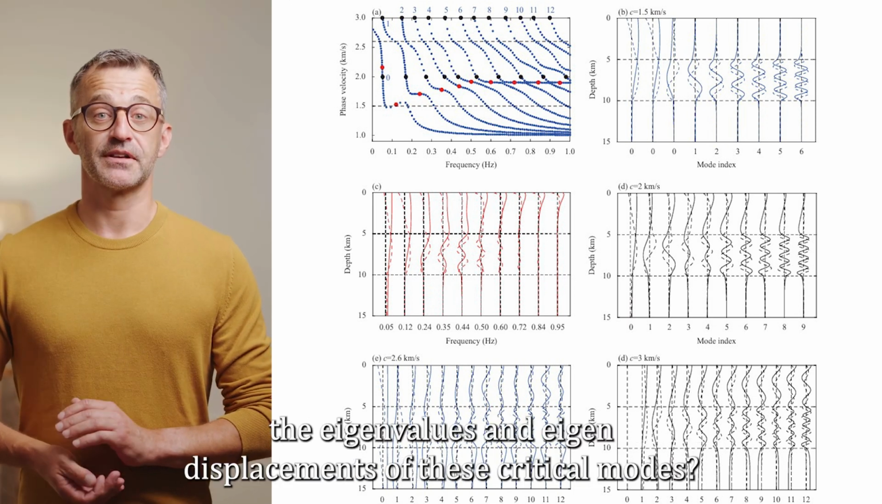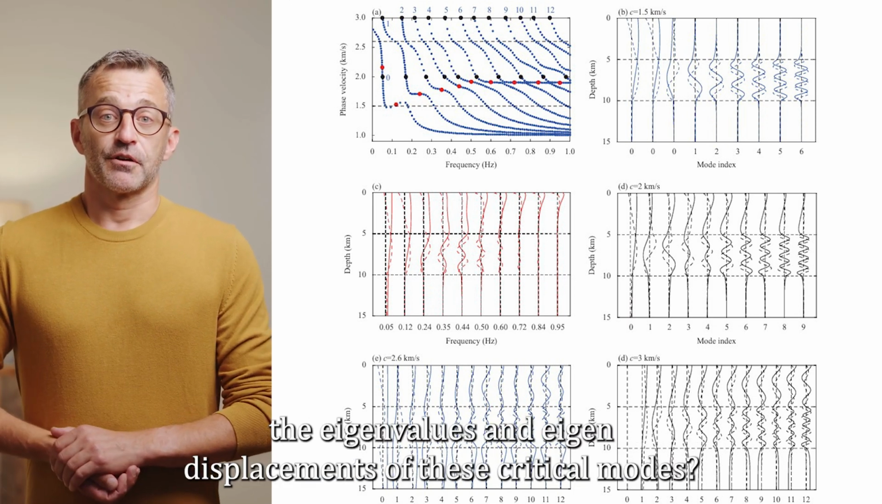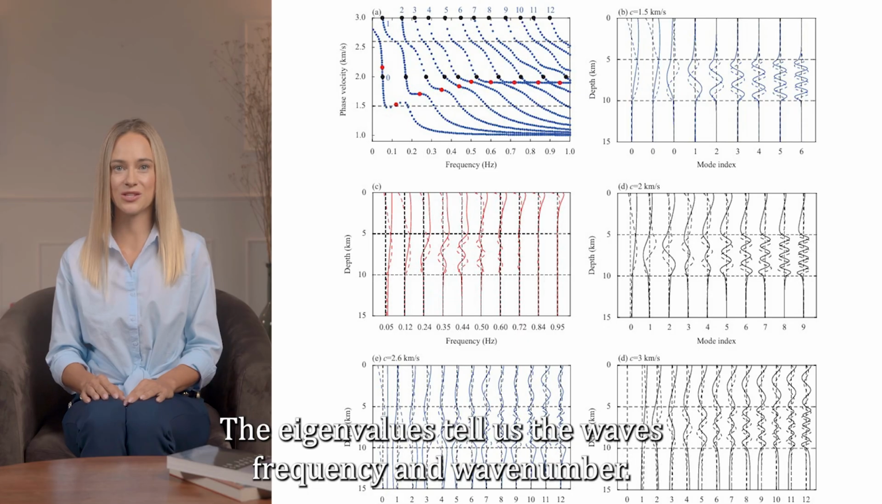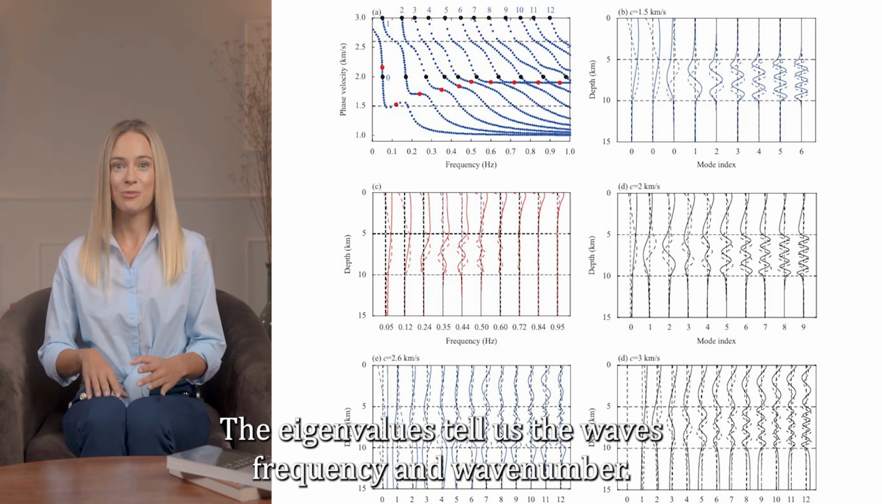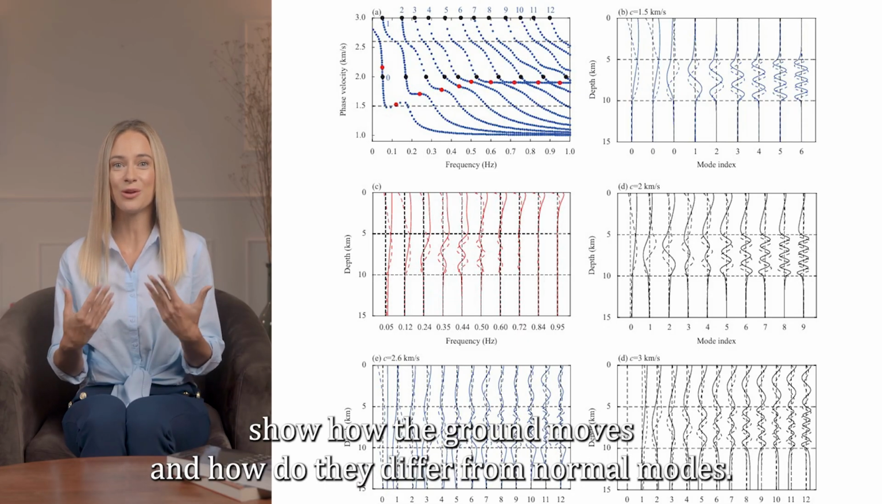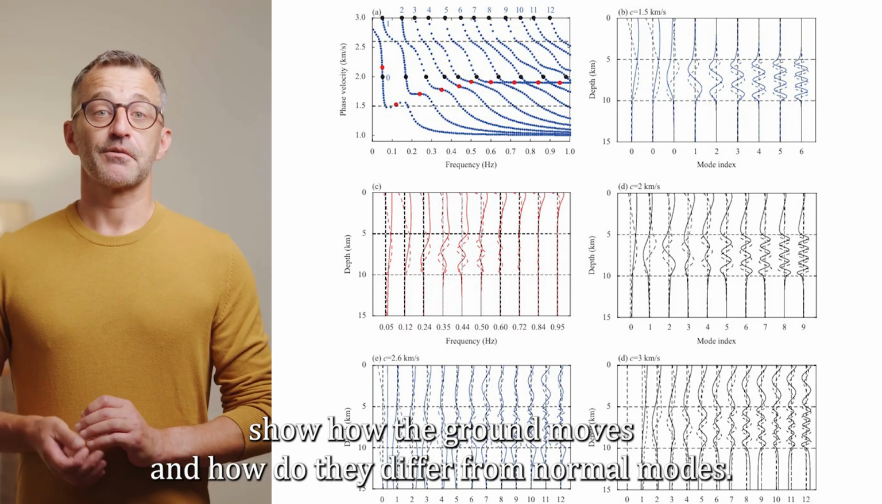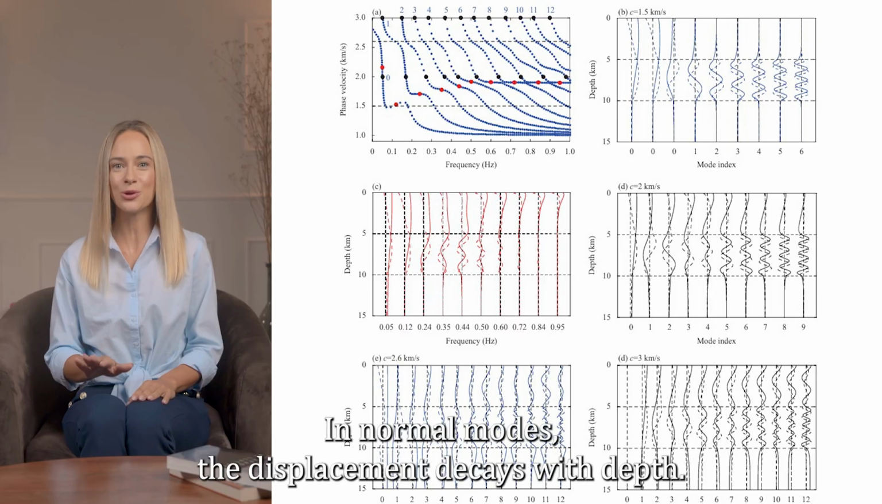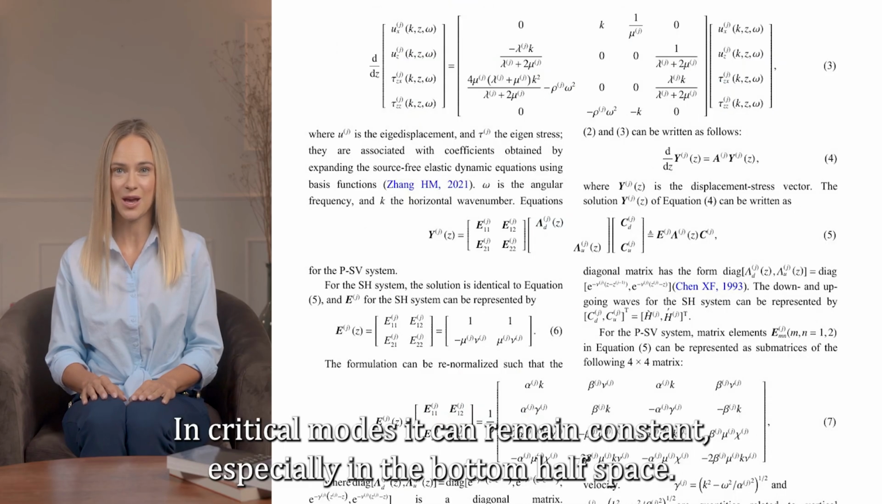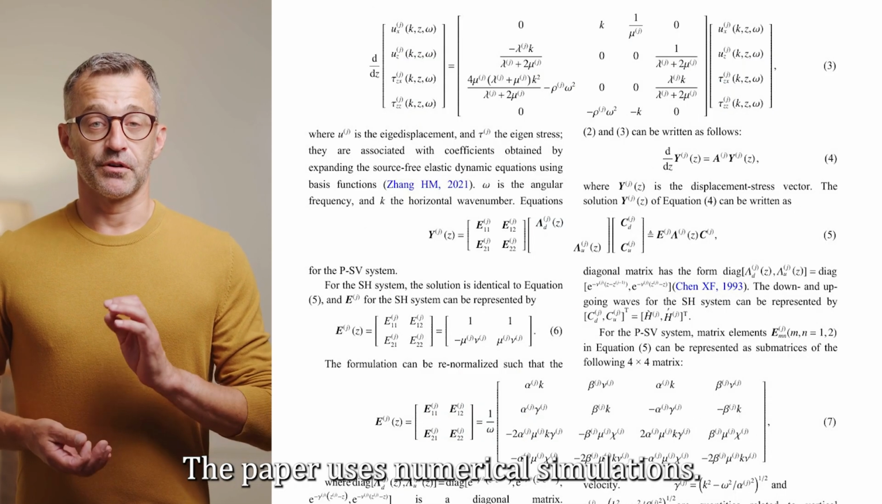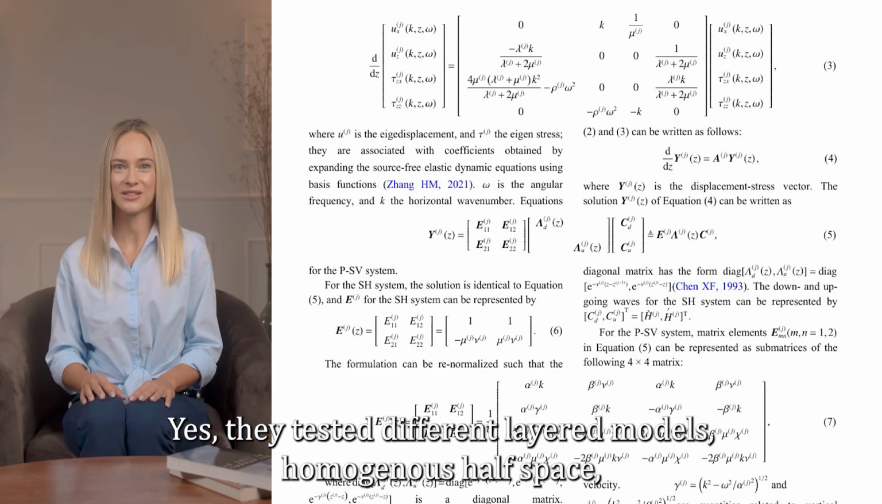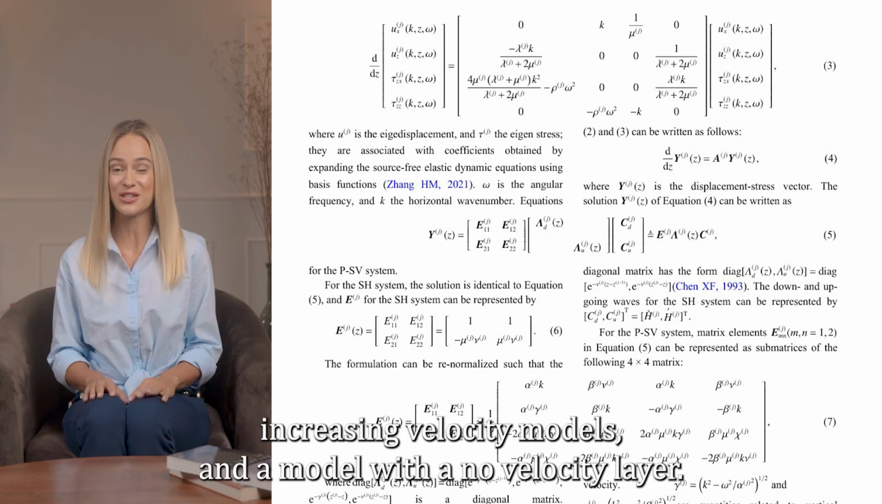So what do we learn about the eigenvalues and eigendisplacements of these critical modes? The eigenvalues tell us the wave's frequency and wave number. The eigendisplacements show how the ground moves. And how do they differ from normal modes? In normal modes, the displacement decays with depth. In critical modes, it can remain constant, especially in the bottom half space. The paper uses numerical simulations, right, to test these ideas? Yes, they tested different layered models: homogeneous half space, increasing velocity models, and a model with a low velocity layer.